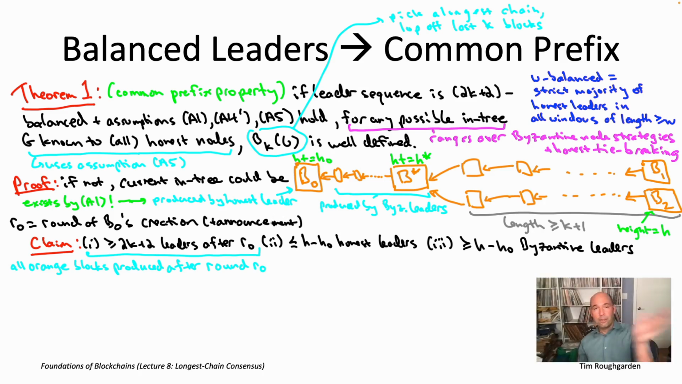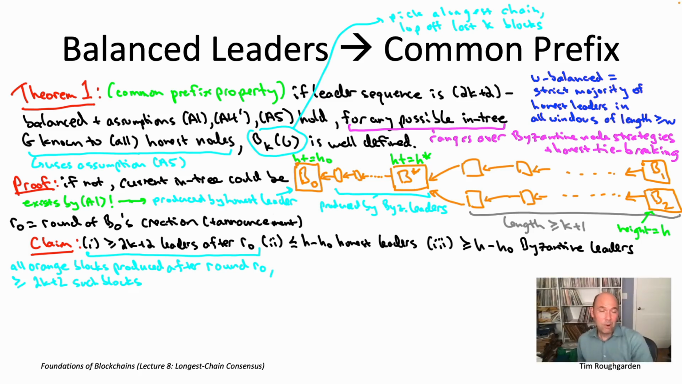So that's the first thing. All this orange stuff after B naught must have all been created after round R naught. The second thing is there's a bunch of stuff after B naught. We have these two different longest chains, one ending in B1, one ending in B2, and they differ. They have completely disjoint sets of their last k plus 1 or more blocks. So that means there are, at the very least, 2k plus 2 distinct blocks in the orange structure, 2k plus 2 blocks that were created after round R naught.